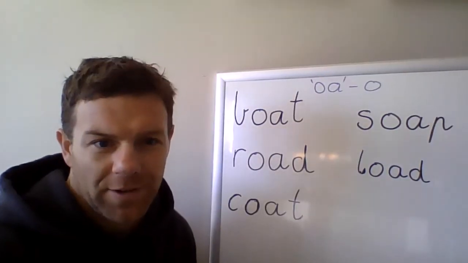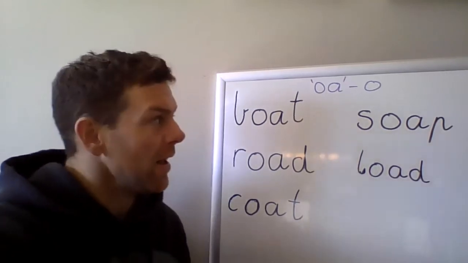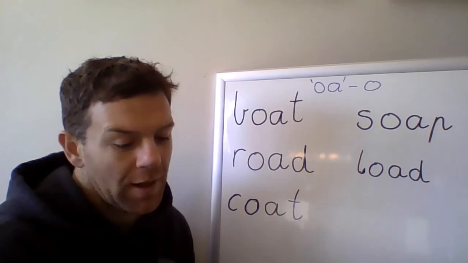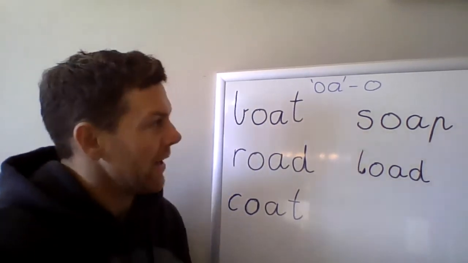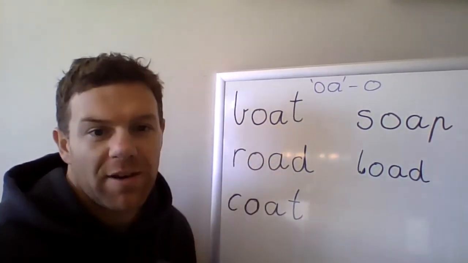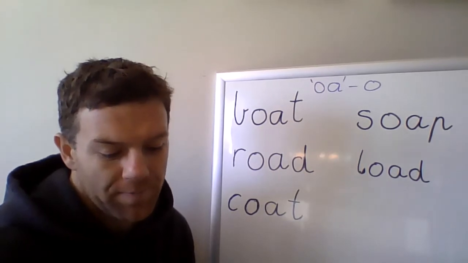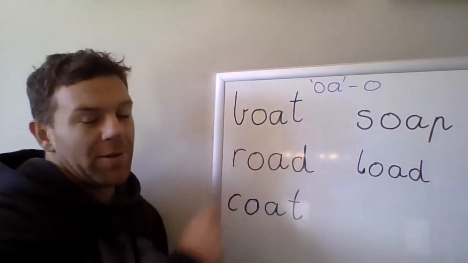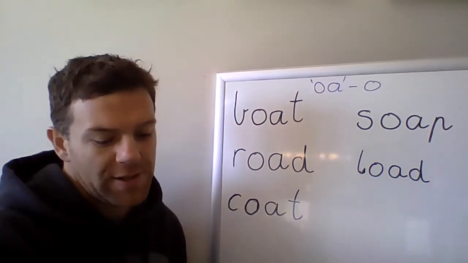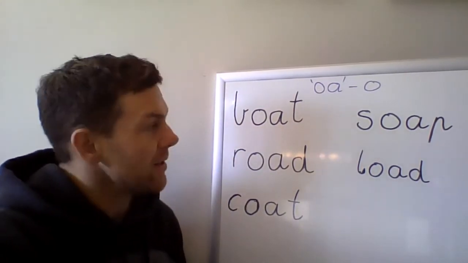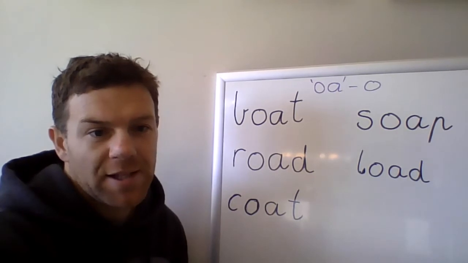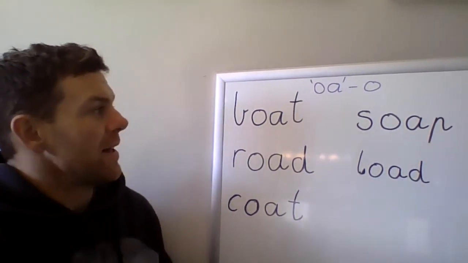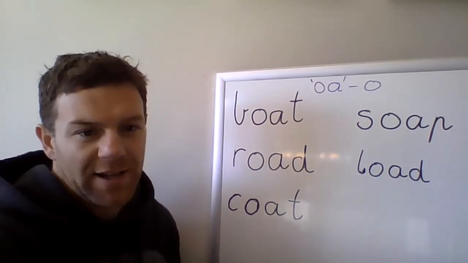Hi everyone, this week you're going to be looking at the spelling pattern OA that makes the O sound. So the first word we're going to look at is boat. Everybody say boat. In boat, the digraph in the middle, OA, makes the O sound. If I was to put that in a sentence, I could say, we went fishing on a boat. Now to analyze the word, we'll break it down into its sounds.